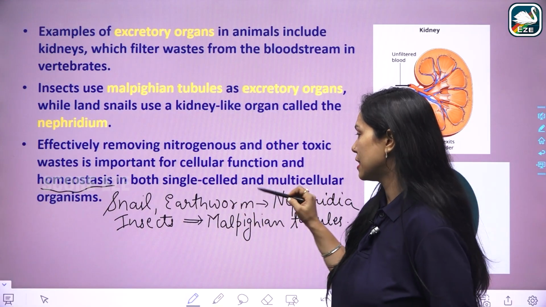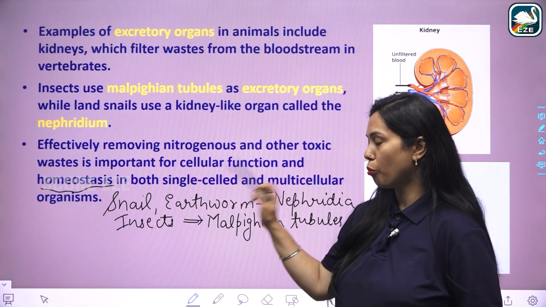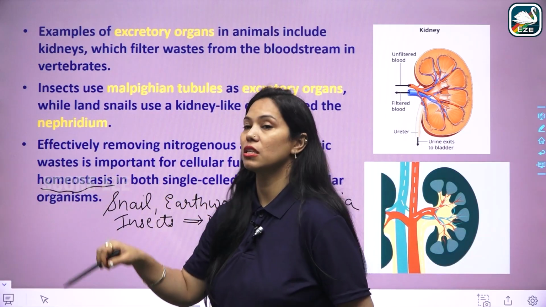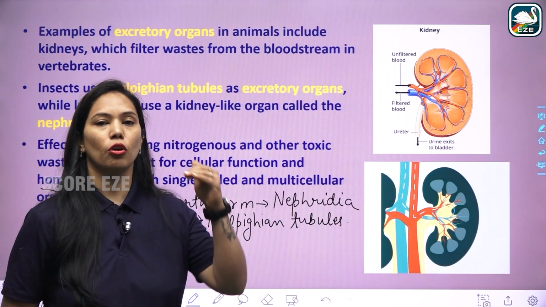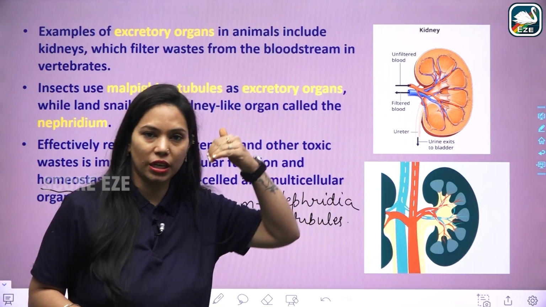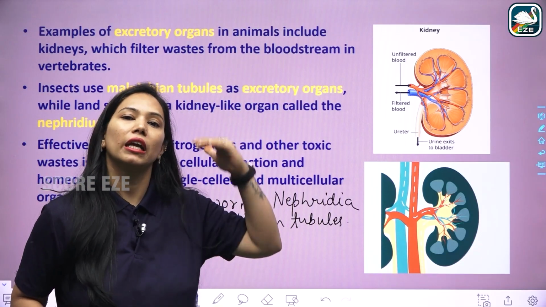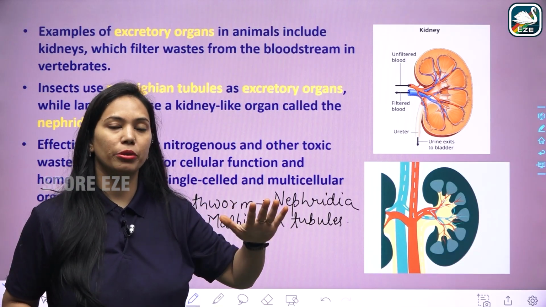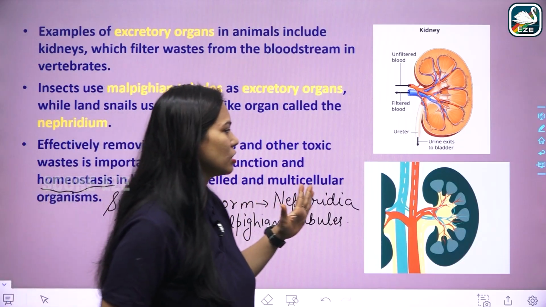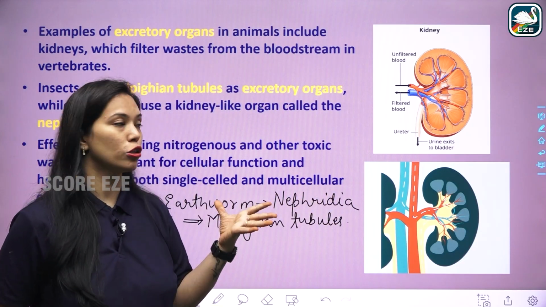In both single-celled and multicellular organisms, it is important to maintain homeostasis, because if you are not removing the toxic substances from the body, they accumulate inside the blood and definitely hamper the homeostasis process. It will result in death also, right?